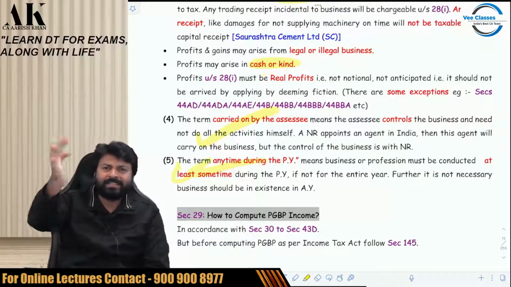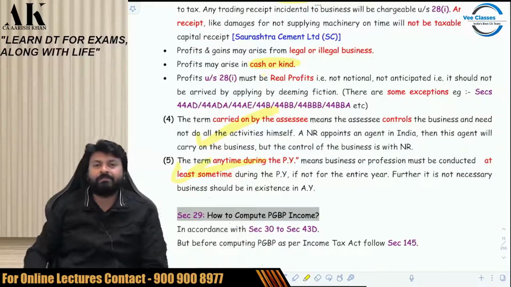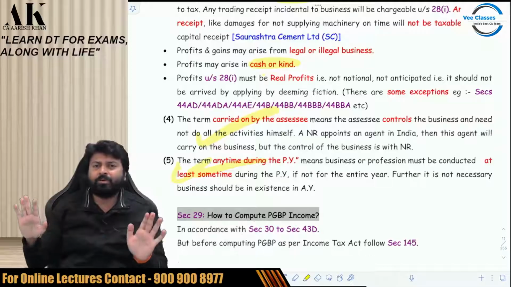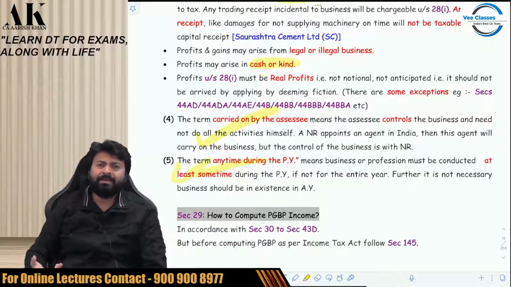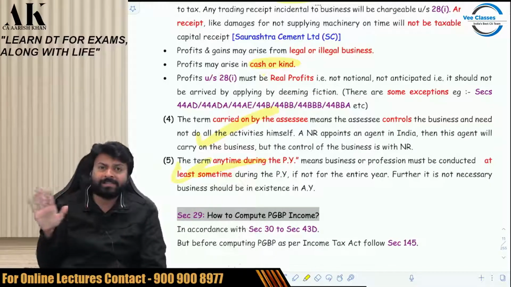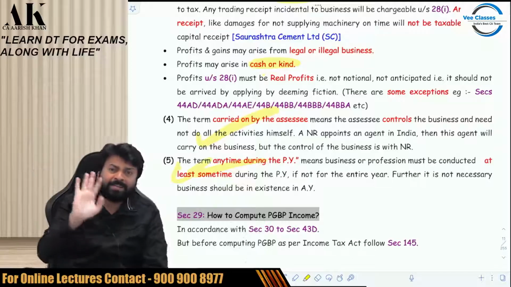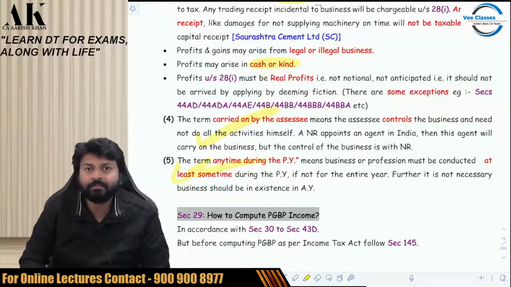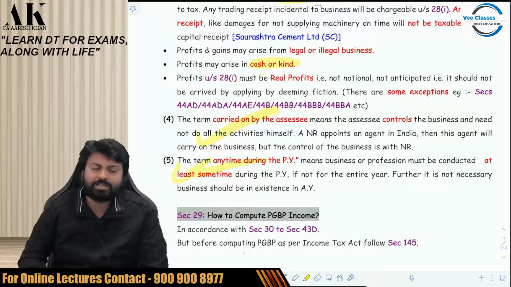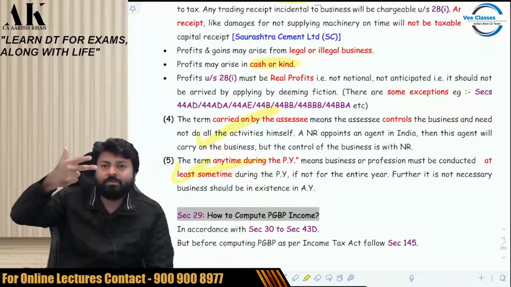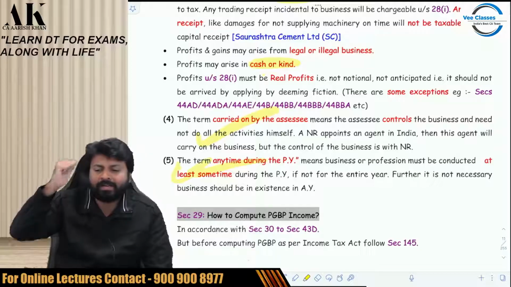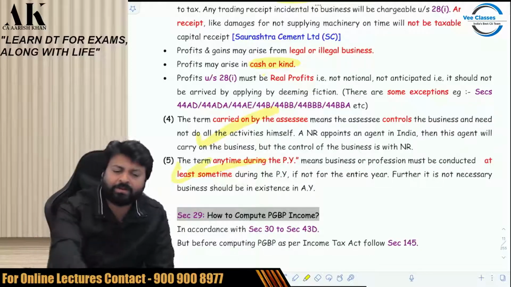Further, it is not necessary that the business should be done in AY also. You have done the business in PY, you have earned profit. In AY, the business is closed. That is all fine. That is a part and parcel of the business. It happens. So, continuation of business in AY is not necessary. What is necessary? You should do the business in PY. That's it. This is what your charging section is all about. Profits and gains from business or profession carried on by assessee at any time during the previous year. Let's go through it once and then we'll go ahead.